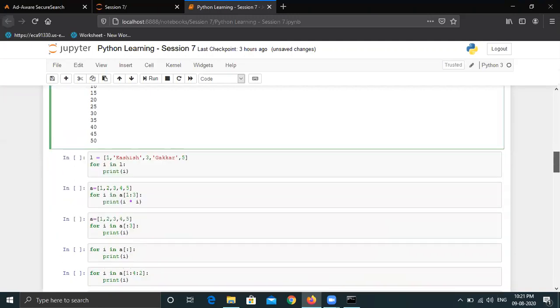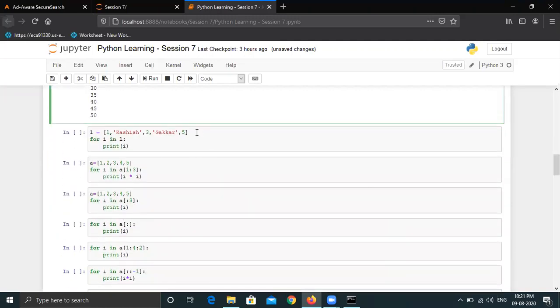Okay. The next example says, as we know, a list can take heterogeneous or compound data types. Compound data types means it can be numbers, or it can be strings, or it can be a list under a list. That is also possible. I can demonstrate that. It can be like 10 comma a.